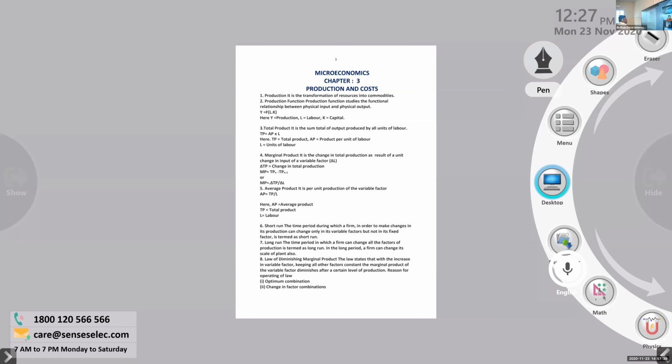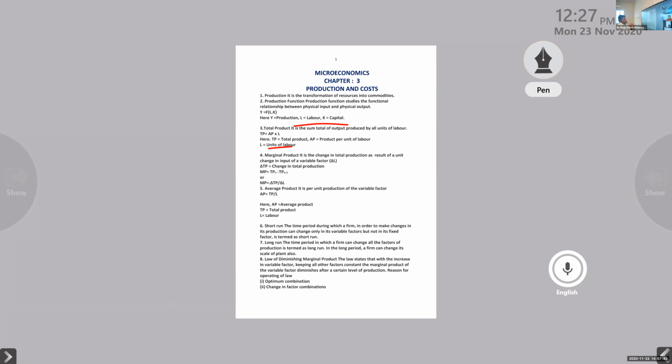First of all, I want to know all these equations. Equations are necessary. Formulas are compulsory. One or two formulas will be there for the examination. You want to complete that. Formulas. Okay. What is AP? What is MP? What is TP? What is the production function? Y is a function of L and K. Like that, various questions are there.